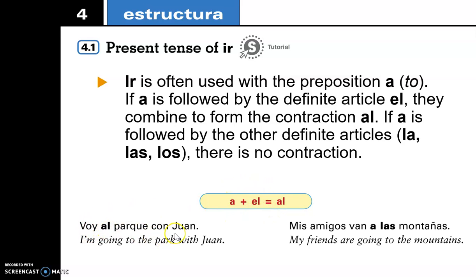Okay, so here are a few examples. Voy al parque con Juan. So that would normally be a el parque, but you contract it. Mis amigos van a las montañas. So no contraction here, right? So it's only with el.